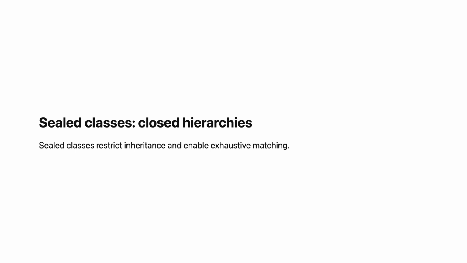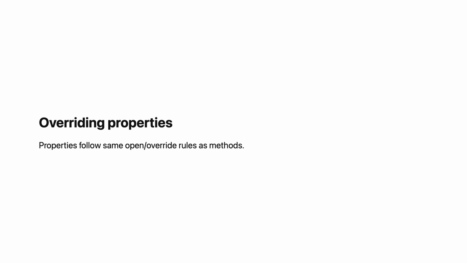Sometimes you want to restrict which classes can inherit. Sealed classes allow inheritance only within the same file. Sealed class Result. Class Success with val data : Result. Class Failure with val error : Result. All subclasses must be defined in the same file. No other file can add subclasses. This enables exhaustive when expressions: when result is Success, use result.data; is Failure, use result.error. No else needed because all cases are known.